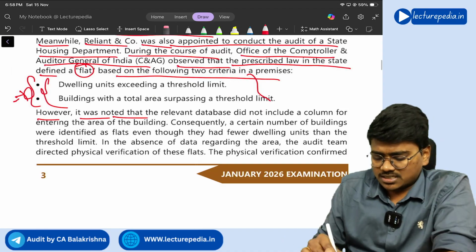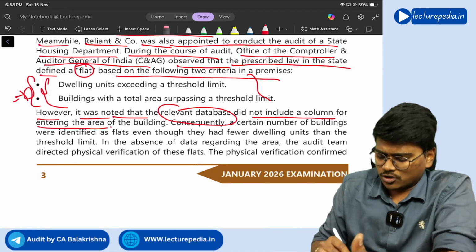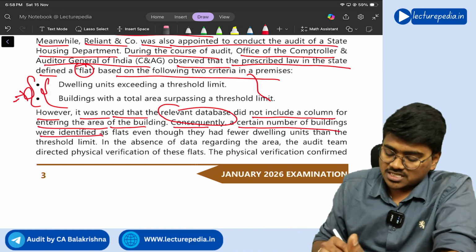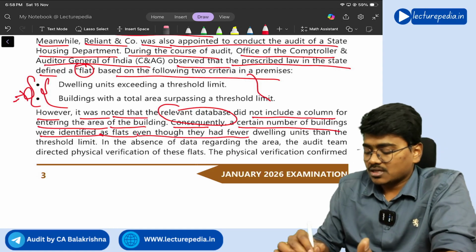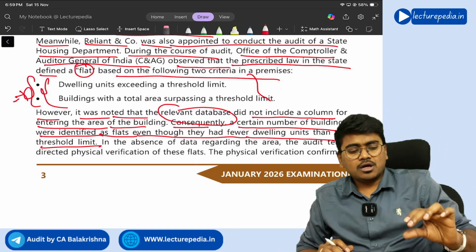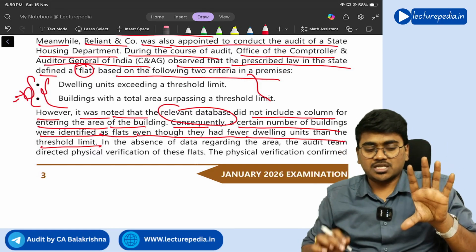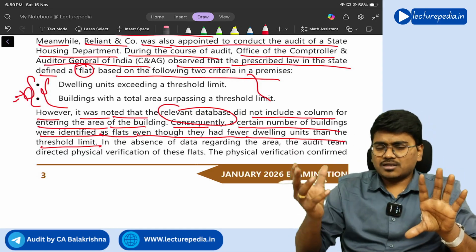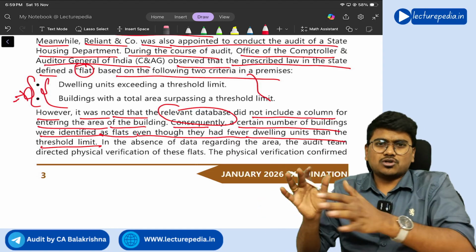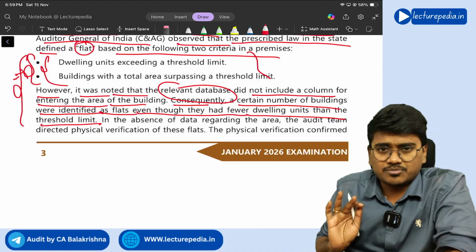However, it was noted that the relevant database did not include a column for entering the area of the building. Consequently, a certain number of buildings were identified as flats, even though they had fewer dwelling units than the threshold limit. See, the thing they are saying is that in the law a particular definition for the flat has been given, but without following that definition, they have classified non-flats also as flats. Okay, see, this is irrelevant for answering the MCQs.